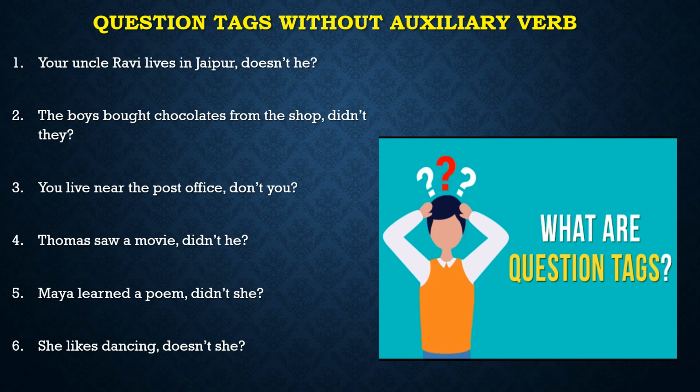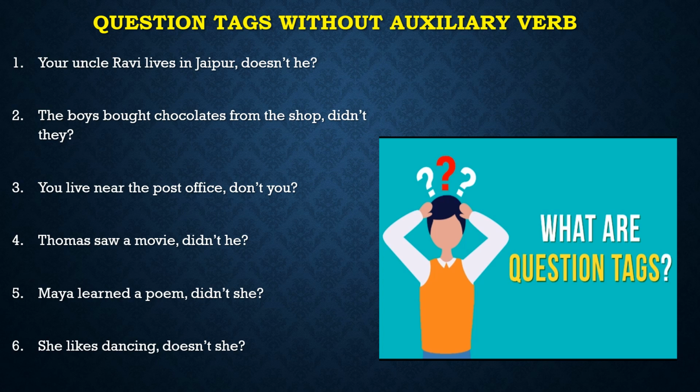You just have to take note of a few tips and tricks and apply your previous knowledge. Alright, so let us deal with it. It has already been mentioned that whenever we have to frame question tags without an auxiliary verb in the statement, we use do, does and did, right? Now look at the sentence. We have to take care of the verb first, for finding out the tense of the sentence, because the tense of the sentence and the tense of the question tag will be the same.